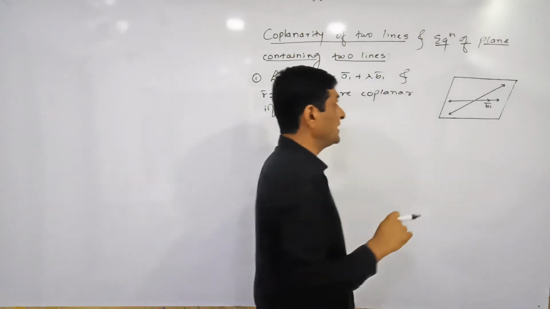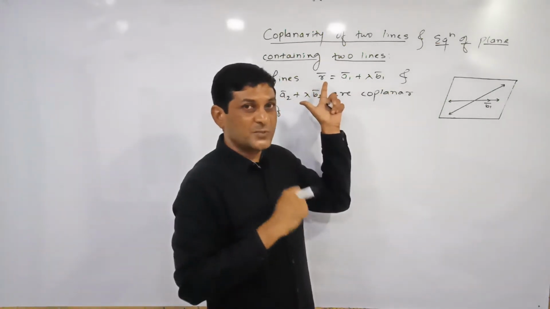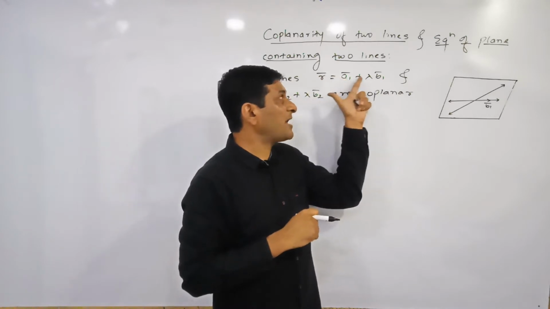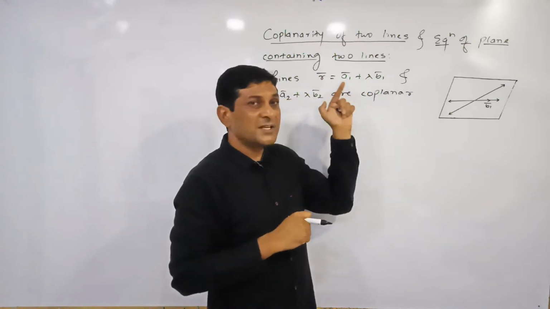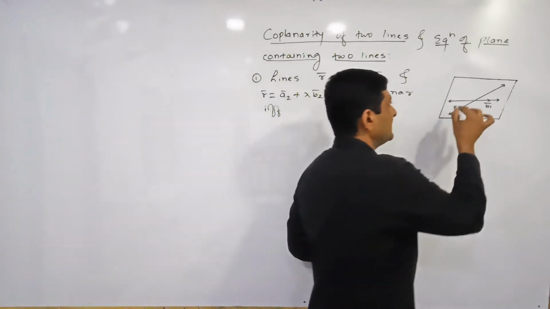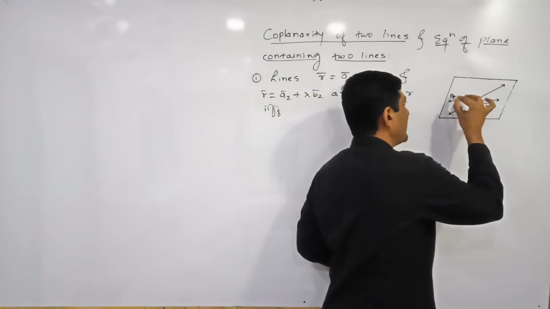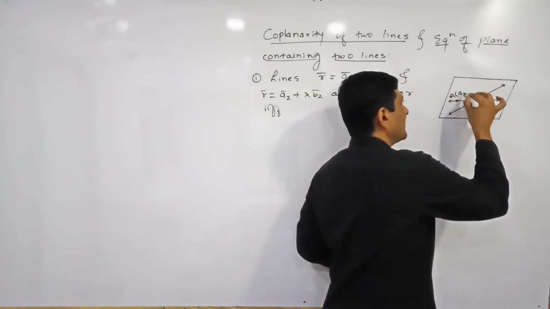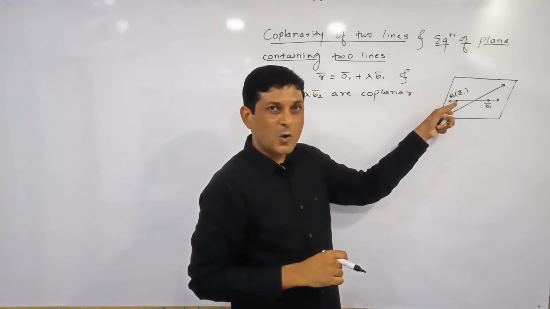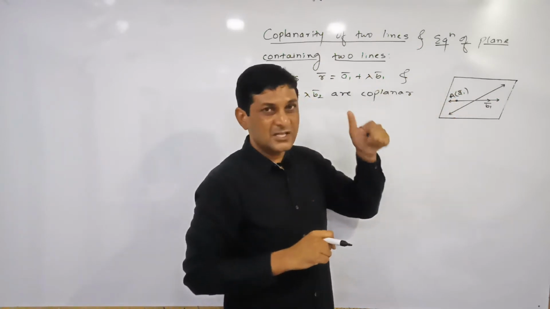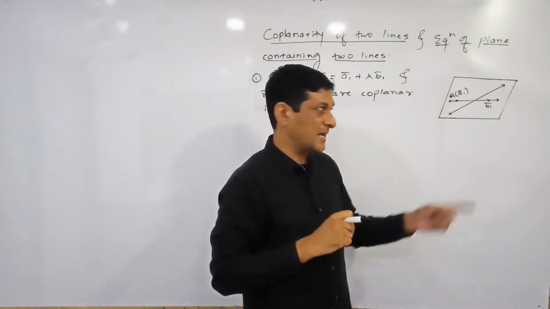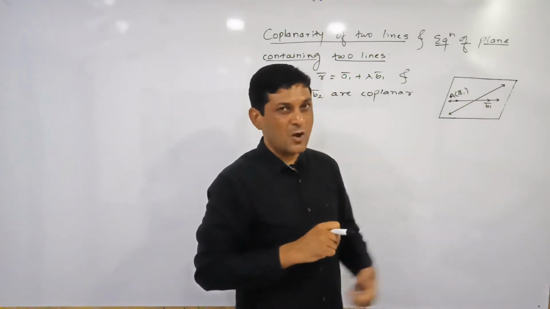So if we observe this equation, this equation is r bar is equal to a1 bar plus lambda b1 bar. What is a1 bar? It is the position vector of one point on the line. So here let this be say point A, and its position vector is say a1 bar. a1 bar is the position vector of point on the line, and this b1 bar is vector parallel to the line, or in other words we can say that it is vector along the line. So here b1 bar is the vector along the line.